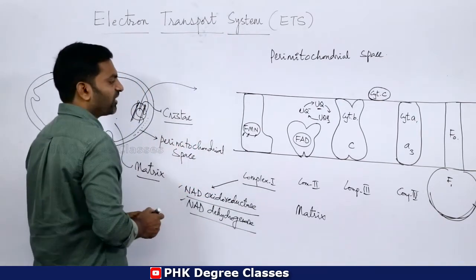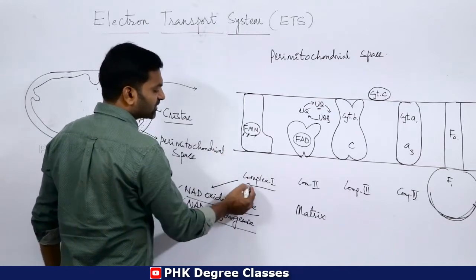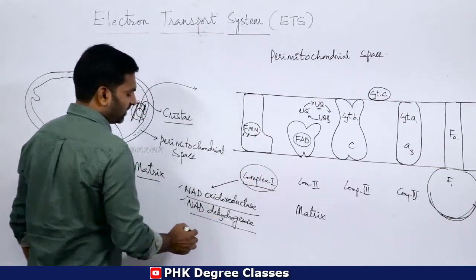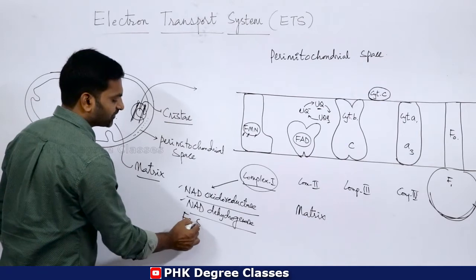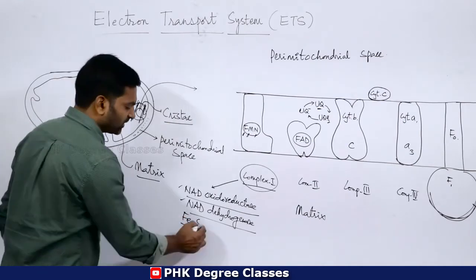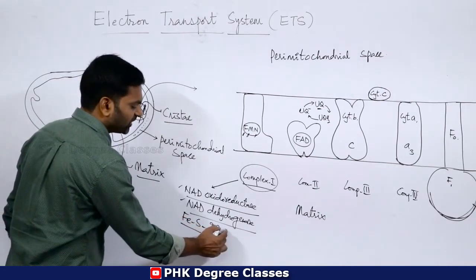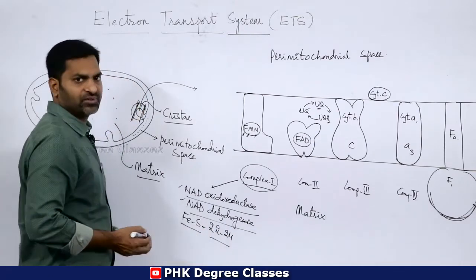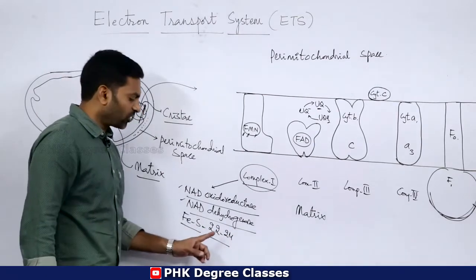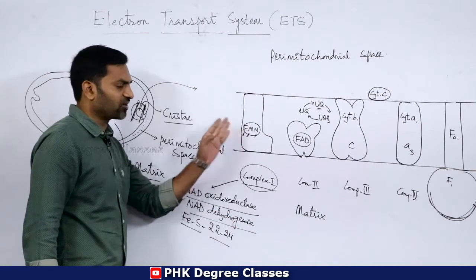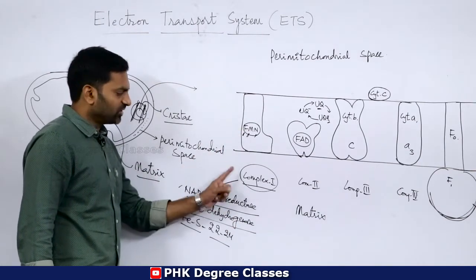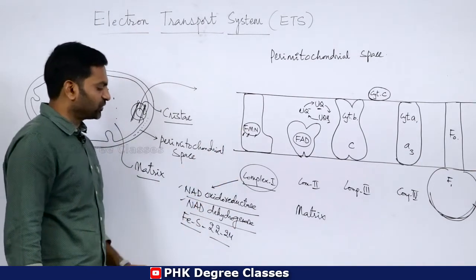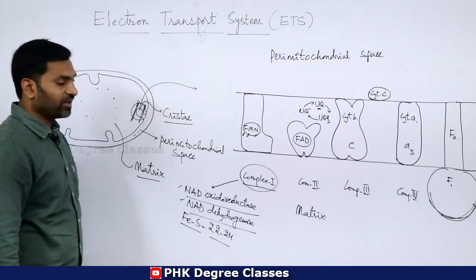Remember. In this particular complex there are iron sulfur proteins. So FeS proteins. They are 22 to 24 in number. So 22 to 24 iron sulfur proteins are found in complex 1. Okay, so this is about NAD oxidoreductase or NAD dehydrogenase.